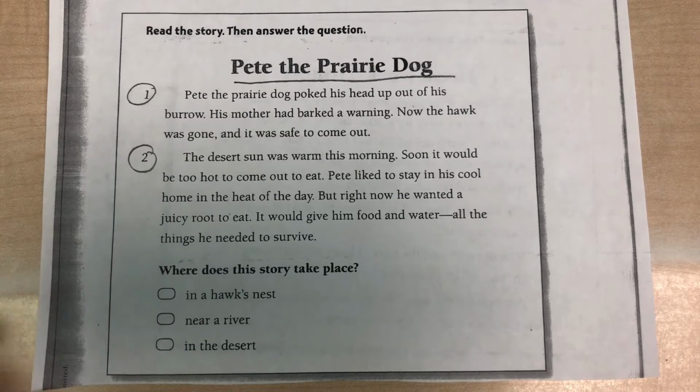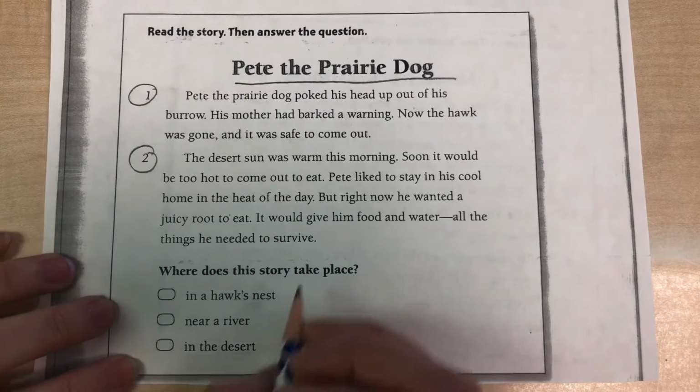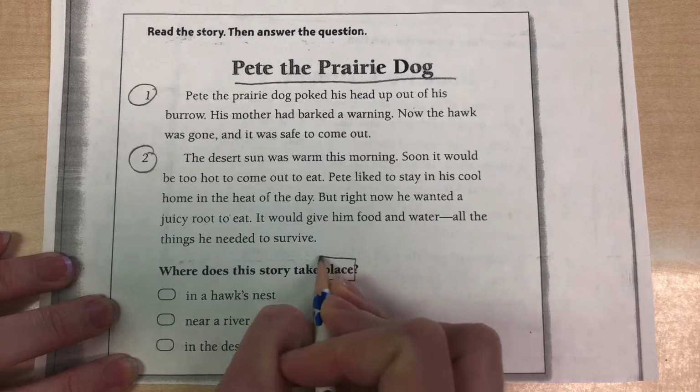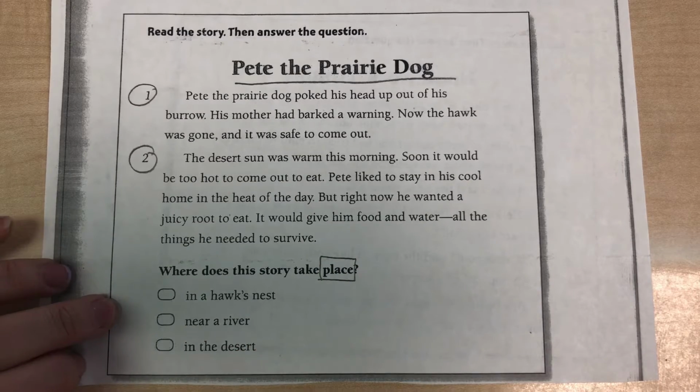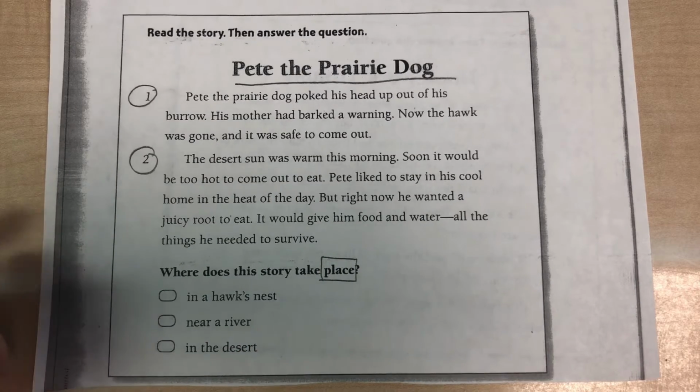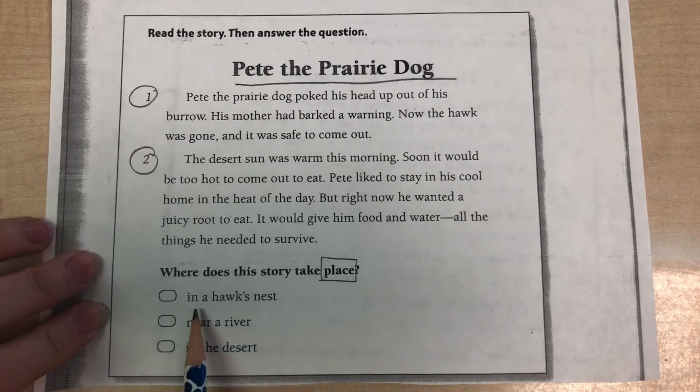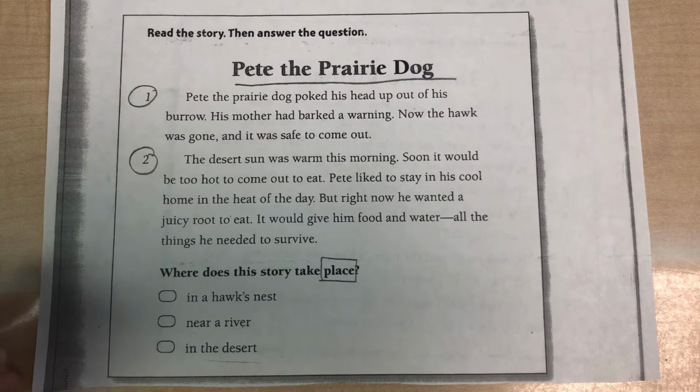Now let's look at the question. Where does this story take place? So what is our key word? It is place. So what are we trying to find? We are trying to find the place, the setting of the story. And here we have our answer choices. In a hawk's nest, near a river, in the desert. We're not answering it yet because we have not read the passage.